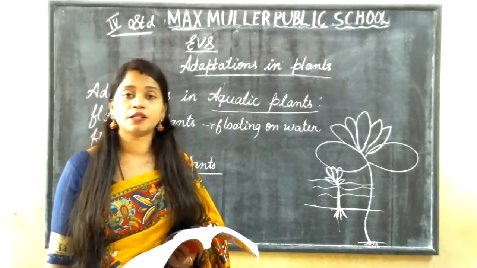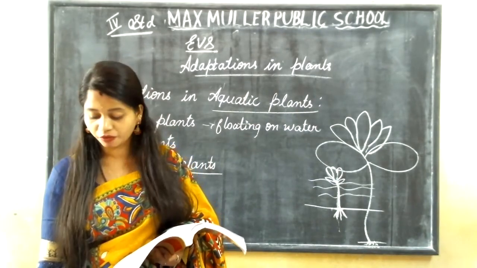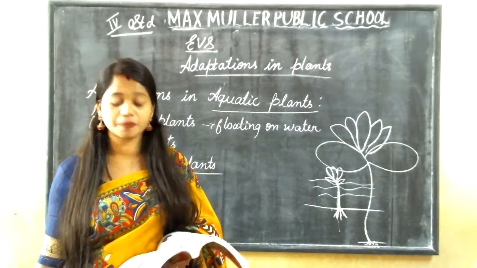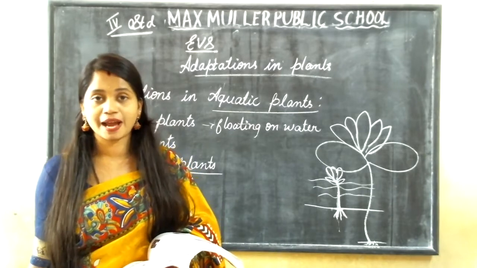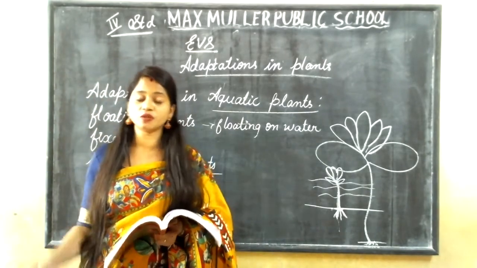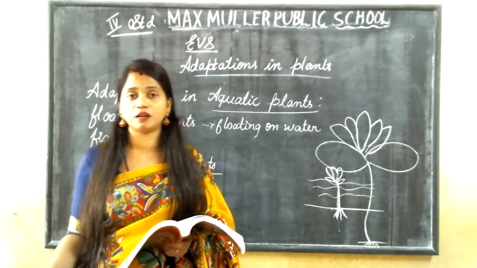Next is underwater plants. What are the underwater plants? Now we have learnt about floating plants and fixed plants. Then what are underwater plants? Underwater plants are the plants which grow underside of the water, which grow inside the water.